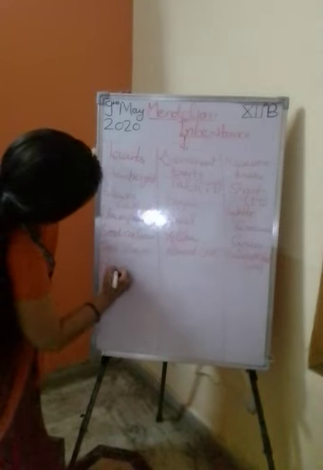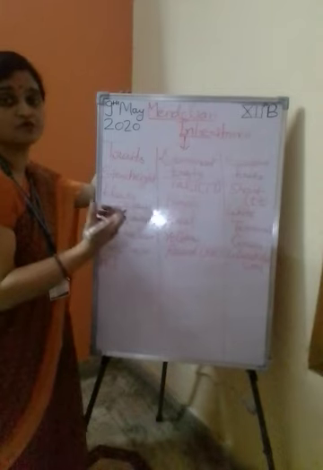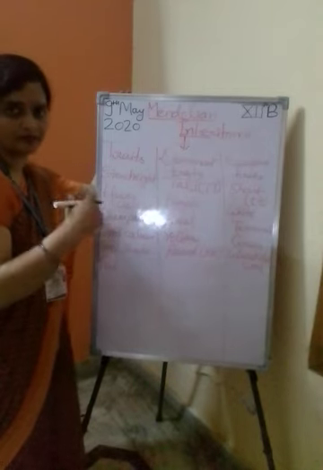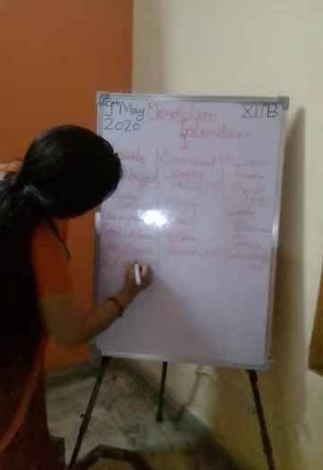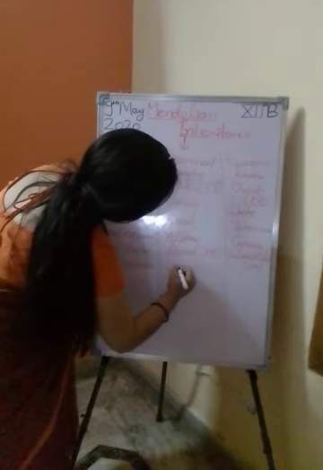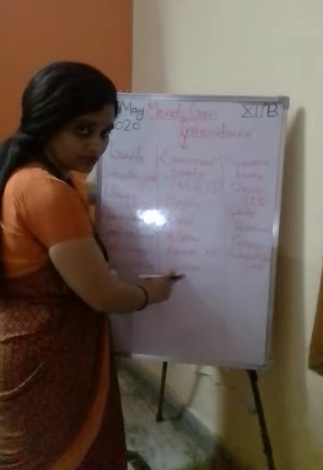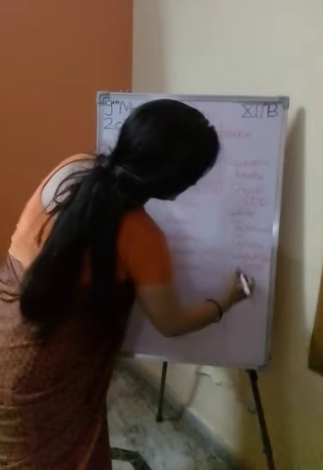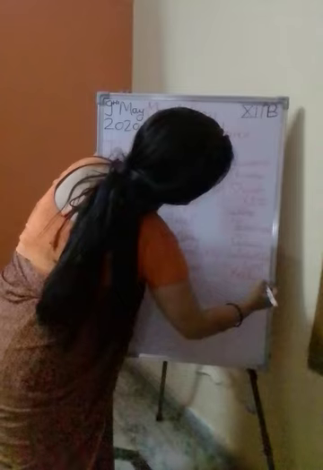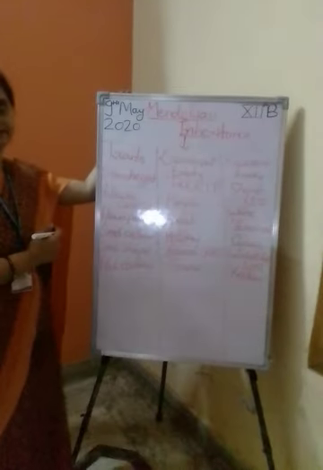Pod, which means the fruit of the pea plant. Pod is a fruit of the pea plant. So pod color, do you know the green color of the fruit of the pea plant? Peas are green in color. That is the dominant character. When it remains for a long time, what color is it? Yellow. That is the recessive traits.